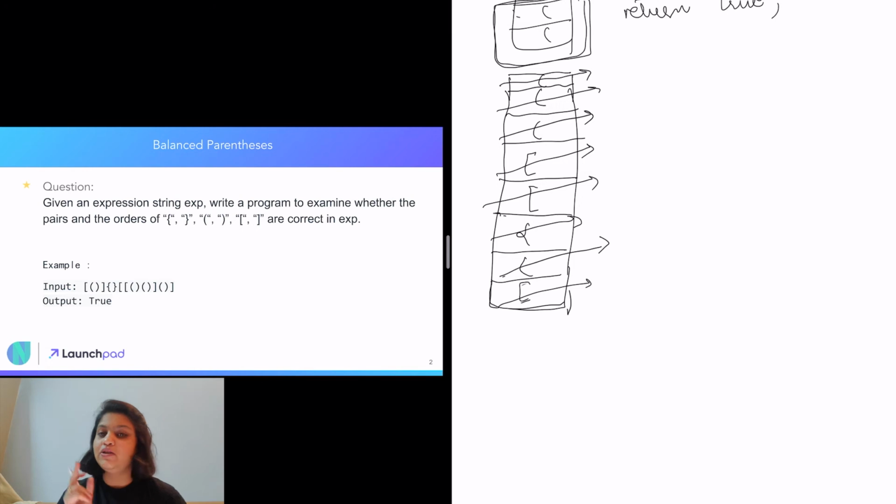It has to be empty in order to be balanced. It is empty. That means that we have crossed all the situations where it could have led to being a non-balanced parenthesis, and we have not yet come across that. So this means this is a balanced parenthesis, and hence we return true.